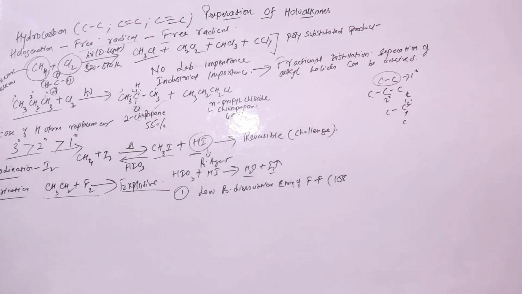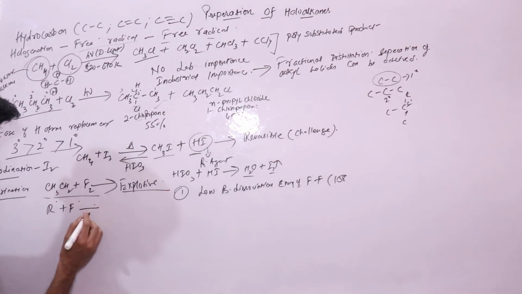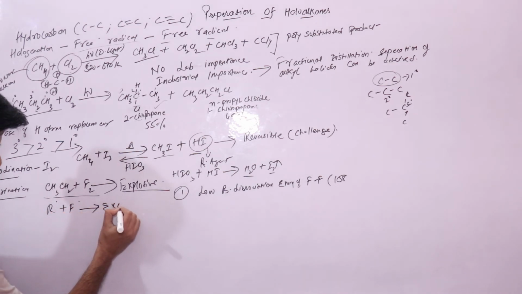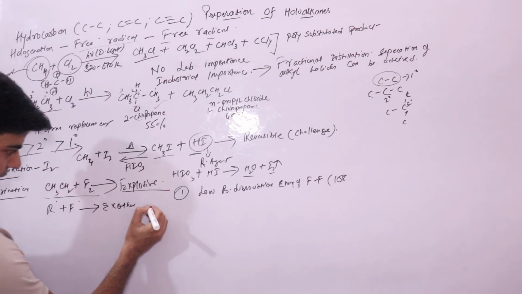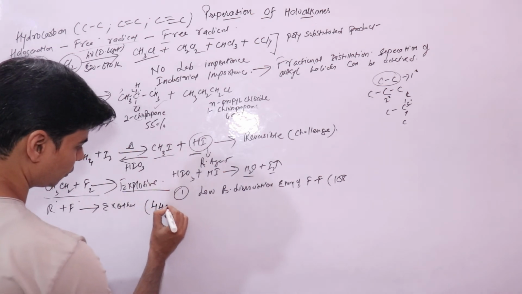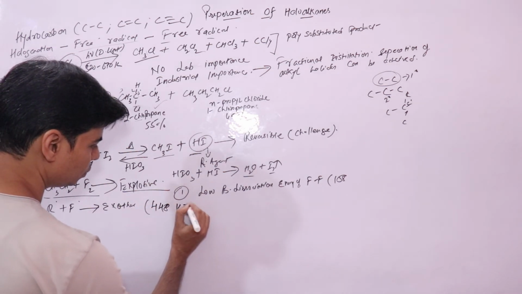The step which is highly exothermic is the reaction of the methyl free radical and the fluorine free radical. Methyl free radical plus fluorine free radical is highly exothermic, and it will produce heat of around 448 kilojoules per mole.